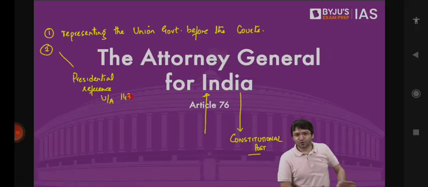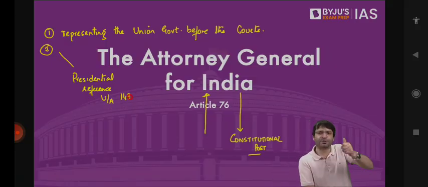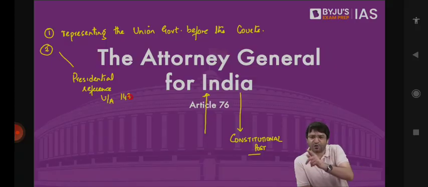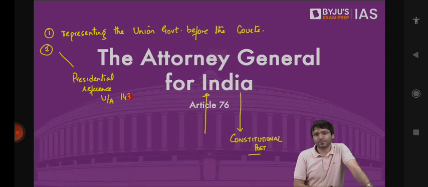So we have two judgments. 1981 judgment which says executive, President has the power to appoint the judges. 1993, the Supreme Court is saying no, President will appoint, but only on the advice of, only after consultation with the Supreme Court itself. Now there is a dispute. Executive is saying why should we give up our power? Ultimately, a presidential reference was made.